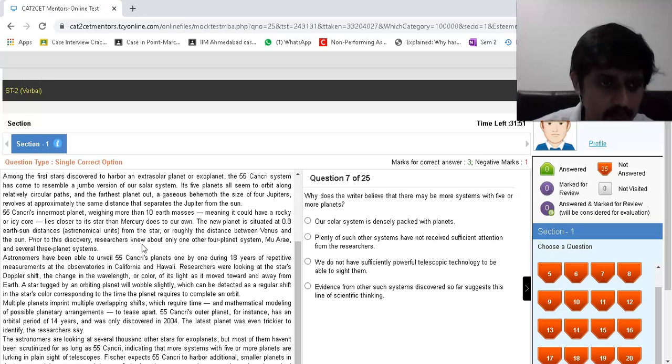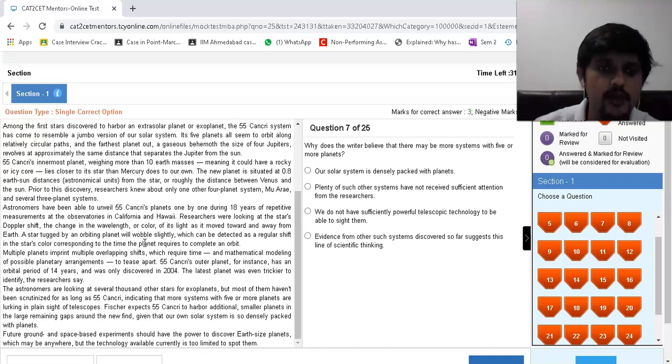Prior to this discovery, researchers knew about only one other 4-planet system, and several 3-planet systems. Okay, prior to this, only this was known. Astronomers have been able to unveil the 55 Cancri planets one by one during 18 years of repetitive measuring at observatories in California and Hawaii. Researchers were looking at the star's Doppler shift, the change in wavelength or color of its light as it moved towards and away from Earth.